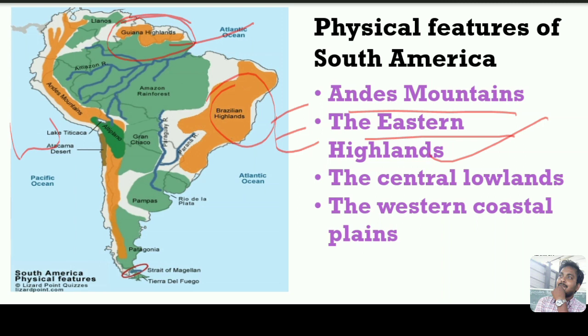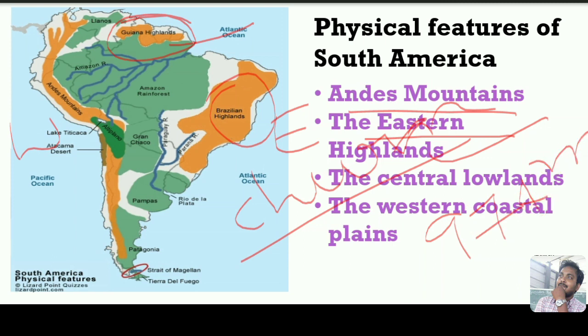In the Guyana Highlands there is a river, the Churun. The Churun river flows in the Guyana Highlands and creates Angel Falls. What is the height of Angel Falls? It is 974 meters. It is the world's highest waterfall, created by the Churun river, which is a tributary of the Orinoco. These highlands, the Brazilian and Guyana Highlands, are made up of old rocks. This is all about the Eastern Highlands.